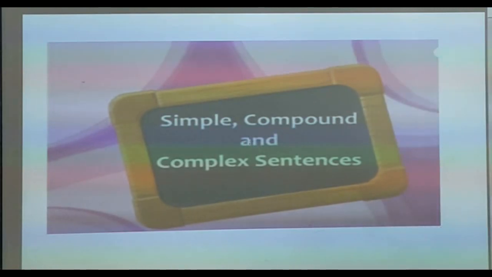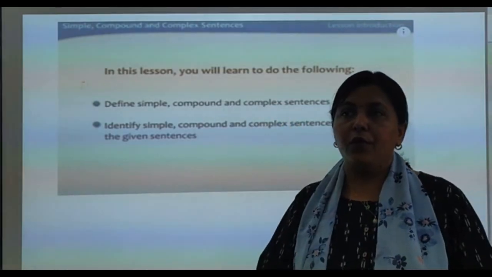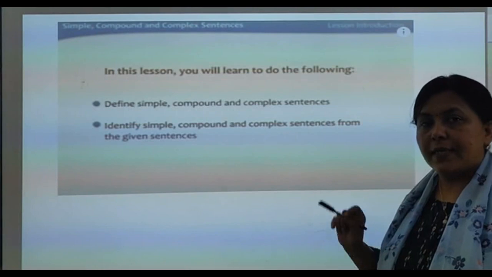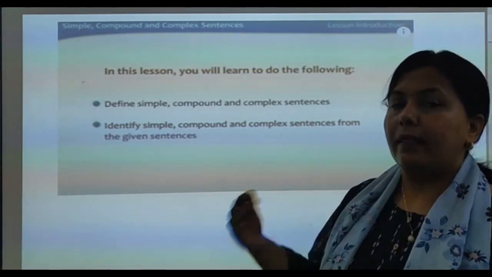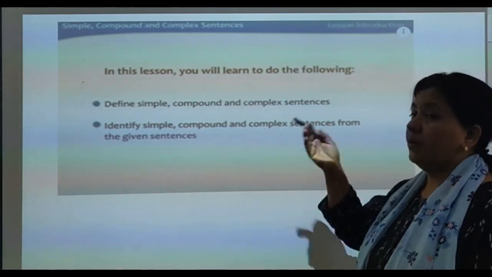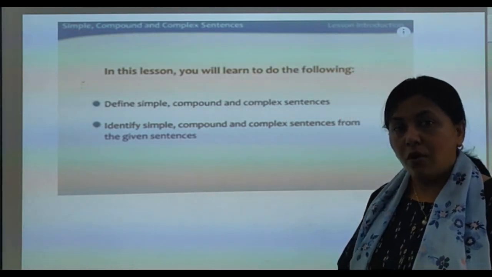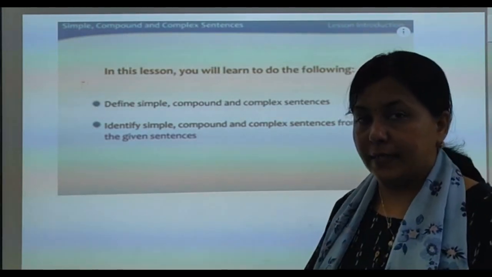So one by one we'll understand them and then we'll see their examples. First we'll go for what we are going to learn in this: definition of simple sentences, compound sentences and complex sentences, and then identification of whether the sentence is simple or compound or complex by seeing the given sentence.